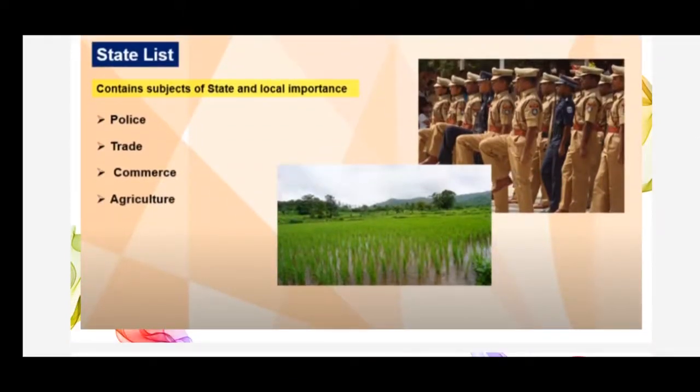Next comes the state list. The state list contains subjects of state and local importance like police, trade, commerce, agriculture and also irrigation. Now there are many topics that are not covered in these two lists, the union list and state list. So they are seen in the concurrent list.